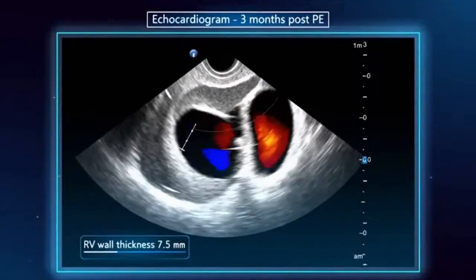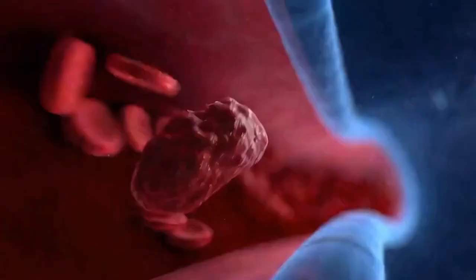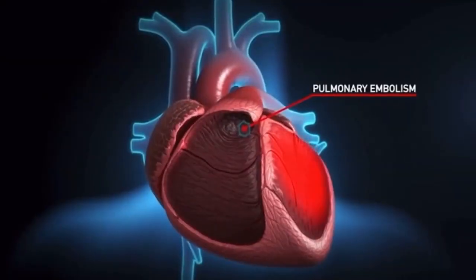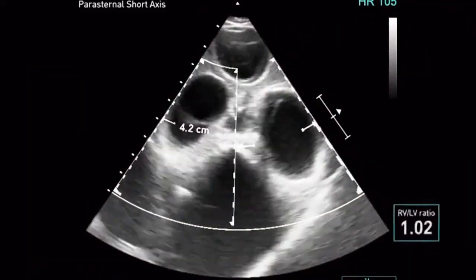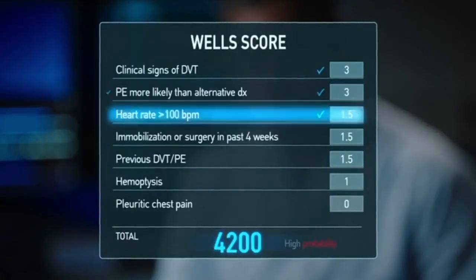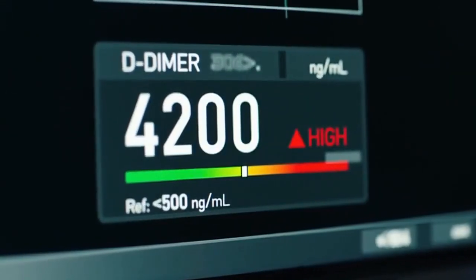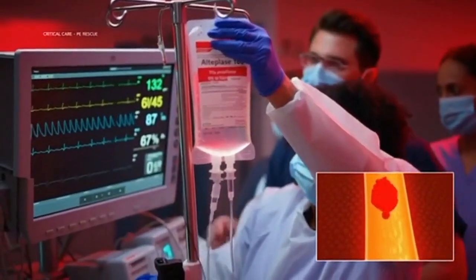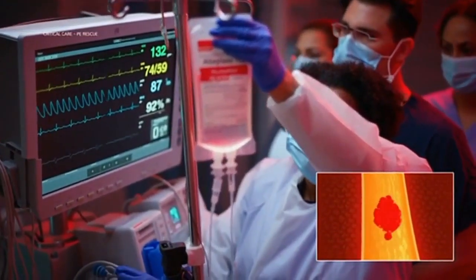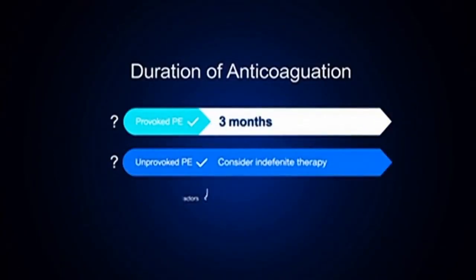The pathophysiology has two components: mechanical obstruction and neurohumoral effects. The clot physically blocks pulmonary blood flow, causing increased pulmonary vascular resistance. The right ventricle, which operates at low pressure, is suddenly forced to pump against this high resistance. RV afterload rises, RV dilates, and eventually the interventricular septum bows leftward, reducing left ventricular preload, dropping cardiac output, causing obstructive shock in massive PE. Simultaneously, serotonin and thromboxane released from platelets cause pulmonary vasoconstriction and bronchoconstriction, worsening VQ mismatch and hypoxemia.